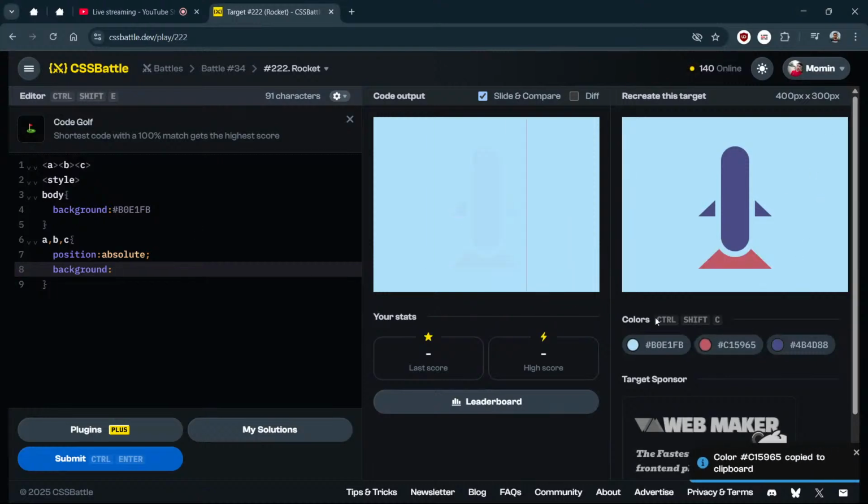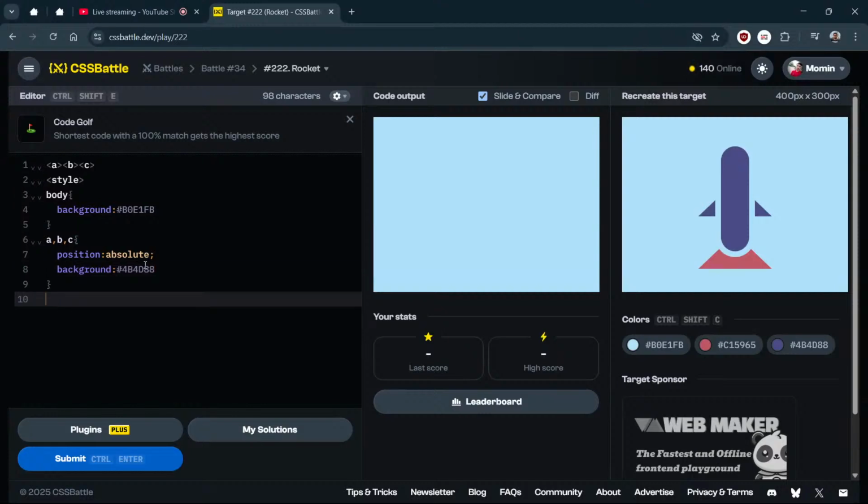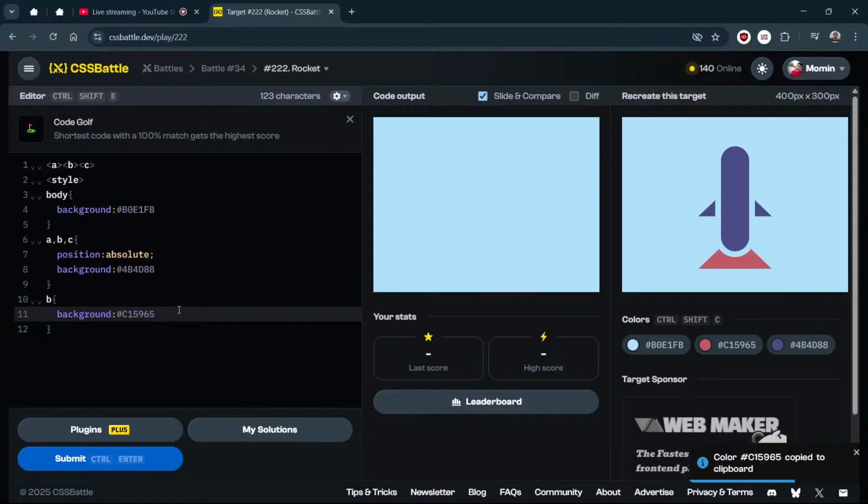So that I will not this one. I will add on all three, but then what I will do that just now for this B, I need background of different color. This is that, right? You are getting.